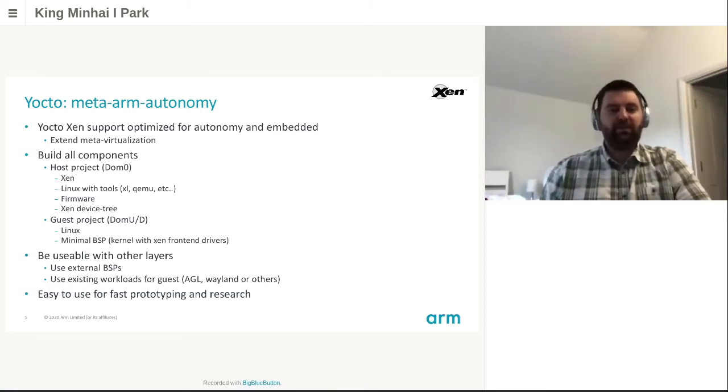It is the base we use to create what you might have heard before, the reference stack or the autonomy stack. We use MetaARM Autonomy to build or help others to build and prototype Xen-based systems in the automotive market or more globally for embedded applications.